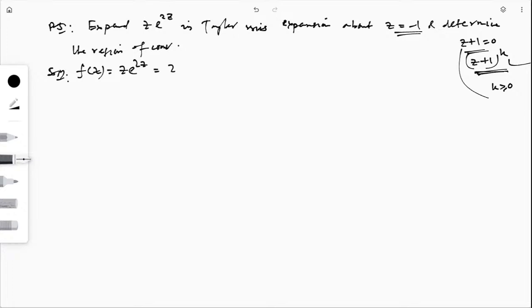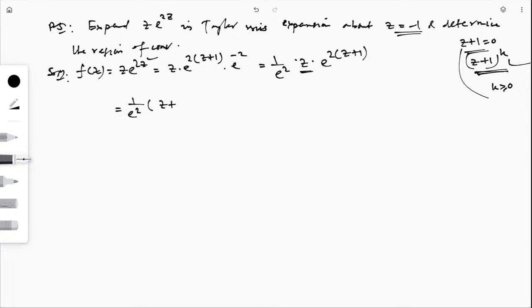So in the first step, I will write this as z times e to the power 2 times (z plus 1). Then for balancing, I will write e to the power minus 2, because e to the power 2z is here, and I am writing it as 2 times (z plus 1), so an extra e to the power 2 will be there. Then I will multiply by e to the power minus 2 so that it balances. So it will be 1 by e square times z times e to the power 2(z plus 1). Then again there is a term z, so in place of z, I will add z plus 1 and then balance it after writing.